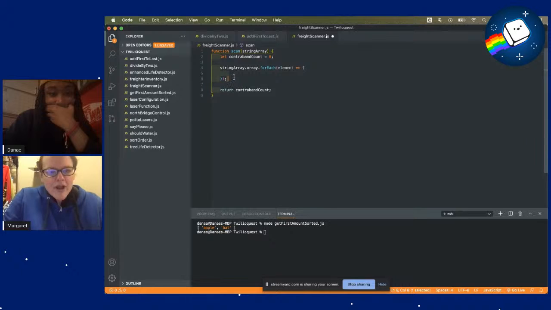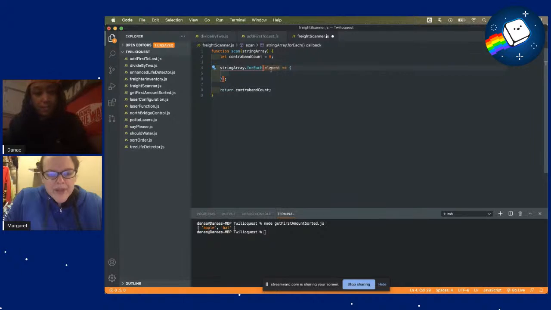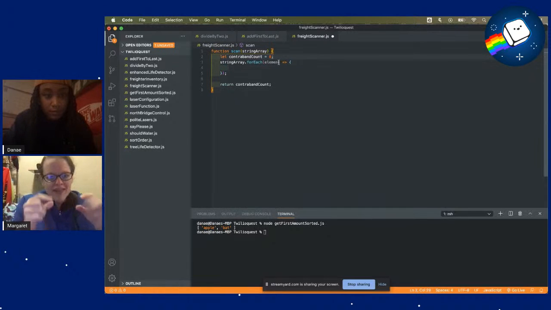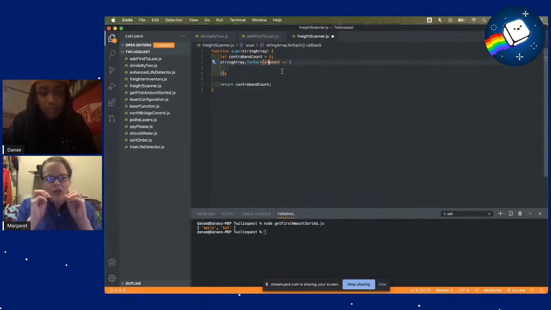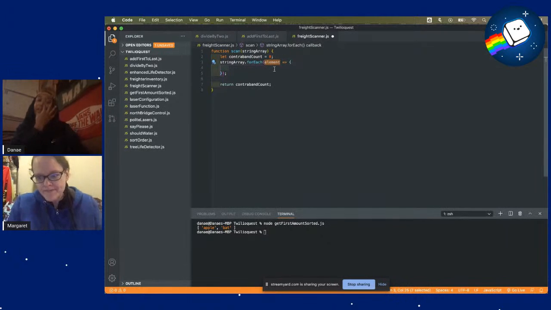Okay, so string array is the name of your array, and then you want to use the for each function off of that, and then inside of the parentheses for the for each function, you are basically telling it what you want it to call the element inside of the loop, and then the little arrow is what you want it to execute with that. Oh, okay.